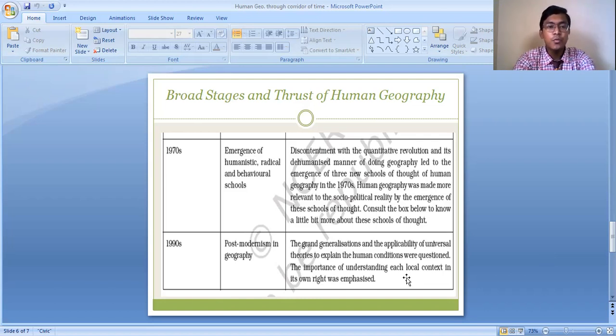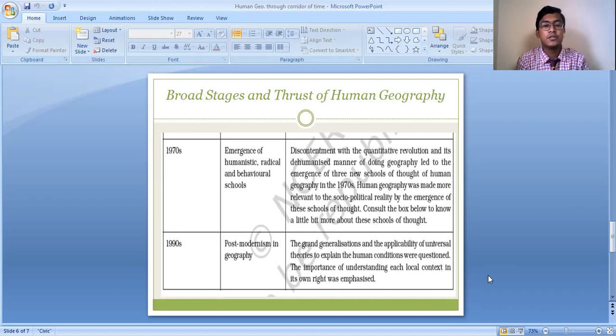So after the 1990s, more importance was given to studying in detail the local phenomena, the local context. The importance of understanding each local context in its own right was emphasized.